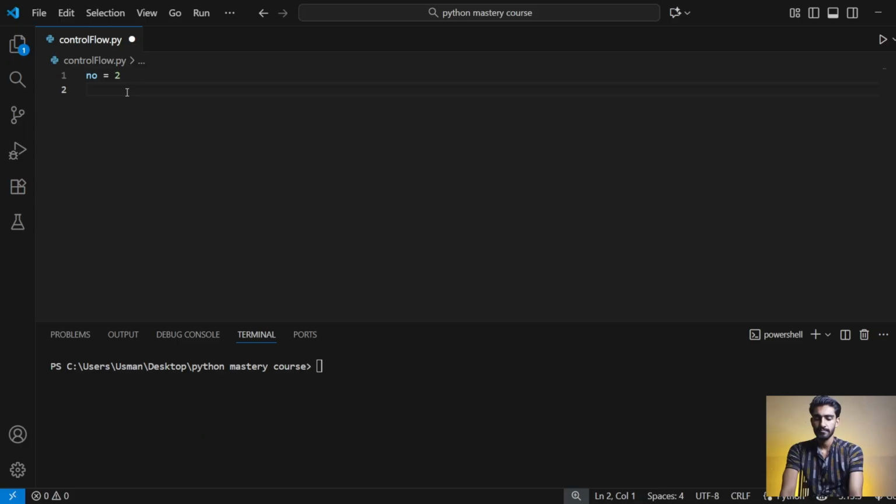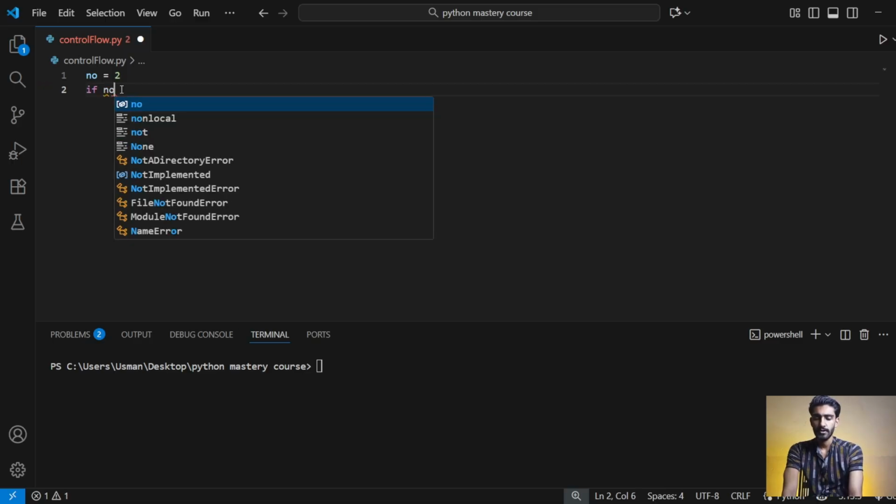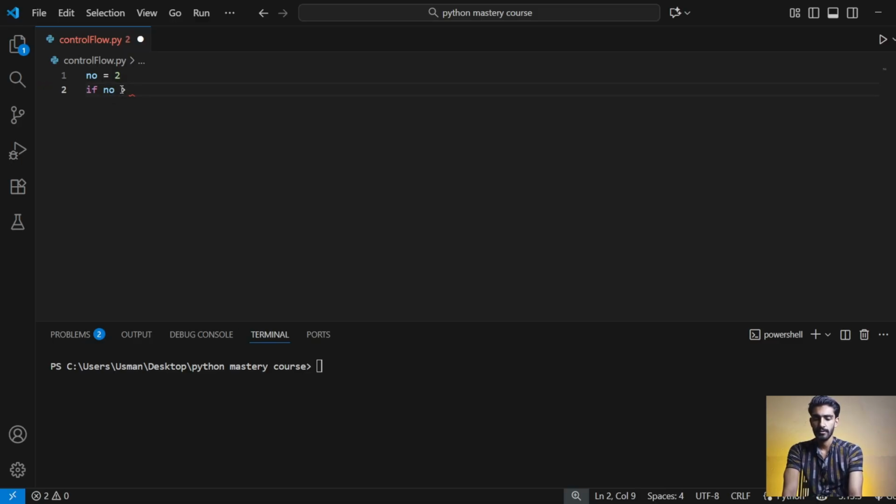So hit enter, and I will use the if condition for this. The if condition starts with the if keyword, and then you write whatever condition you want. So I will write number is greater than 0. As you know, greater than 0 is always positive and less than 0 is always negative.